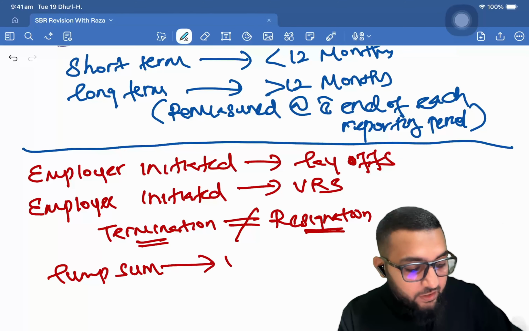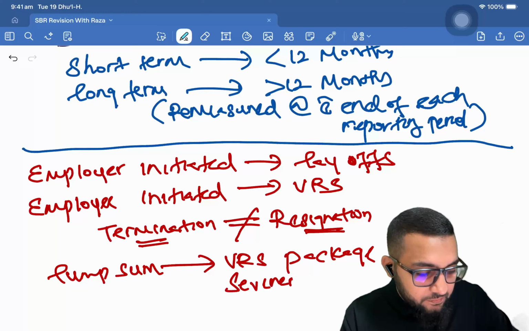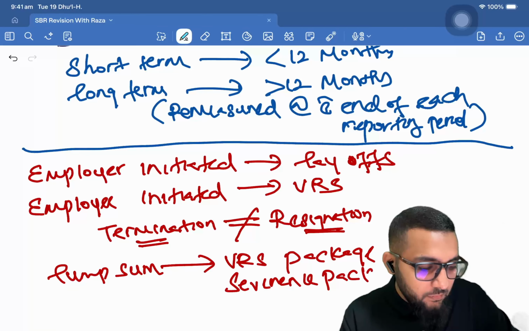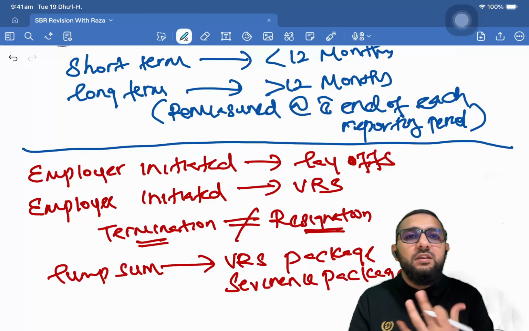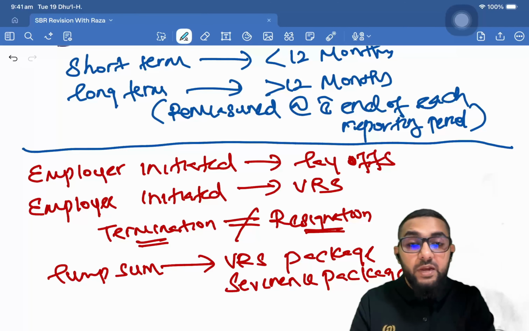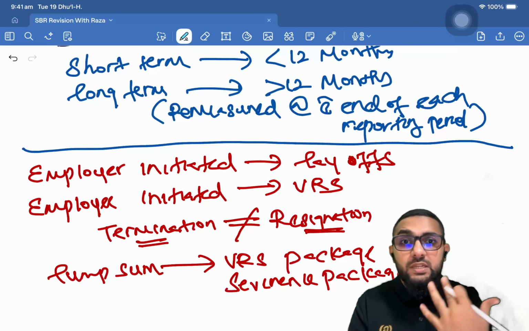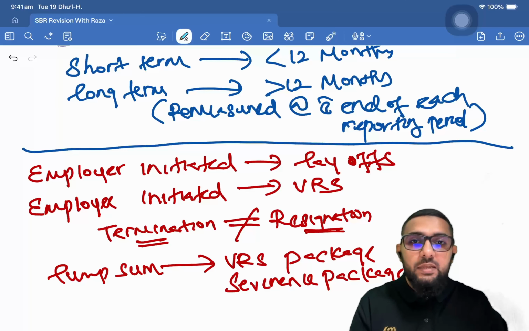Lump sum, let's say VRS package or severance package. Right? These are what the termination benefits are. When the employee is being terminated by the employer or the organization, the obligation that the organization has to incur, right? That's what termination benefit is.